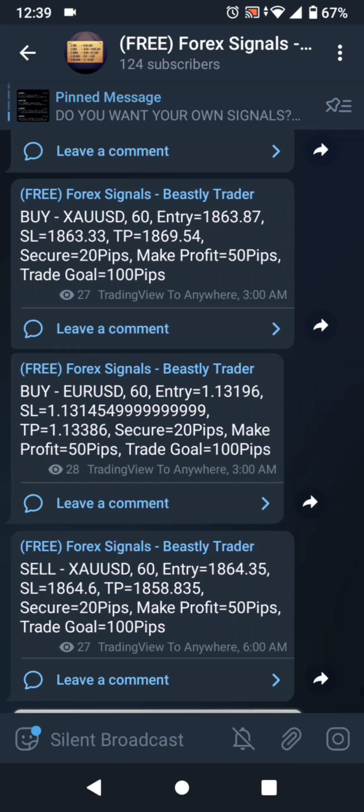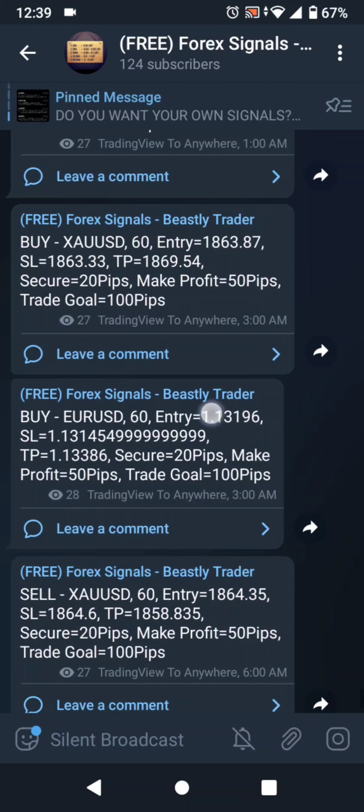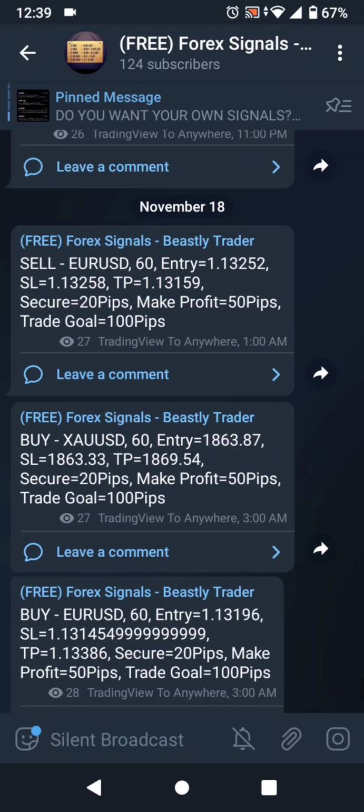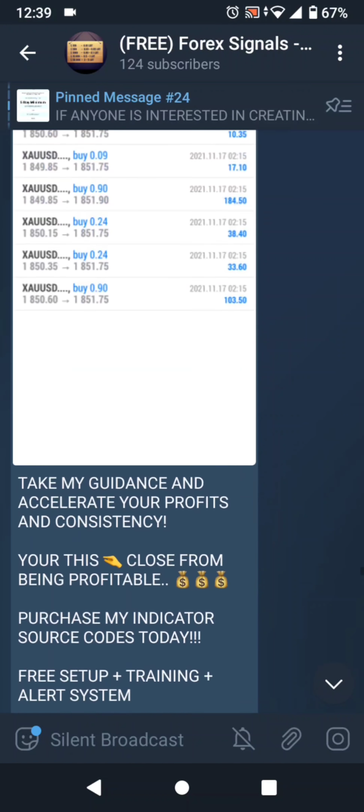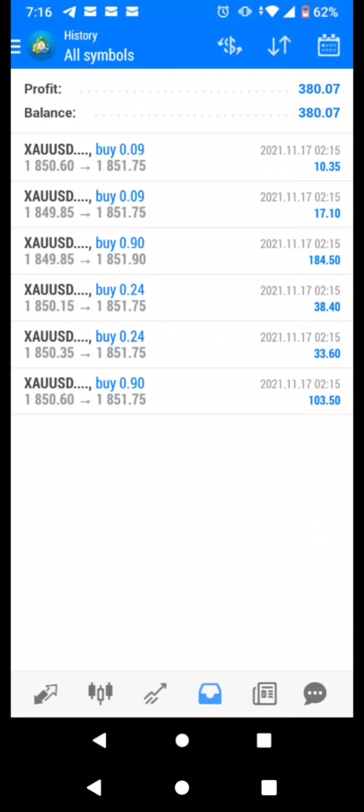You see it say sell gold USD. It has the times, the entry spots, and everything. All right. What I then want you to do is overview the profits. Look at the profits. These are just taken from the signals, guys. Come on. If you want to become profitable, if you want to become consistent, if you want to start learning how to trade Forex, then this is the channel.